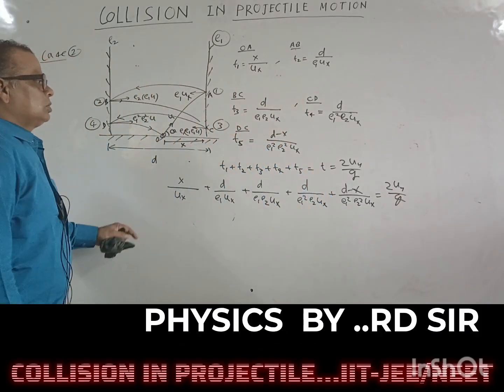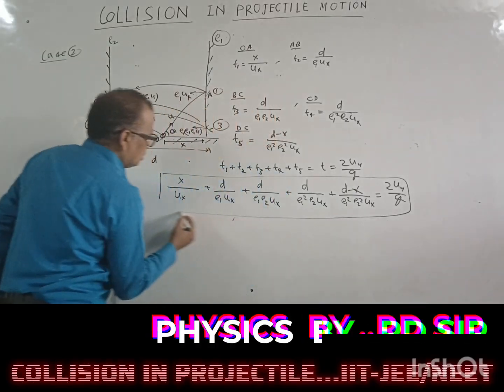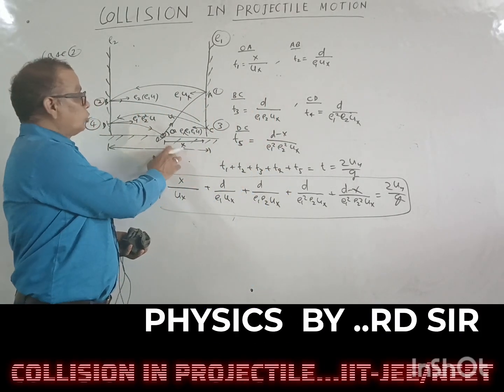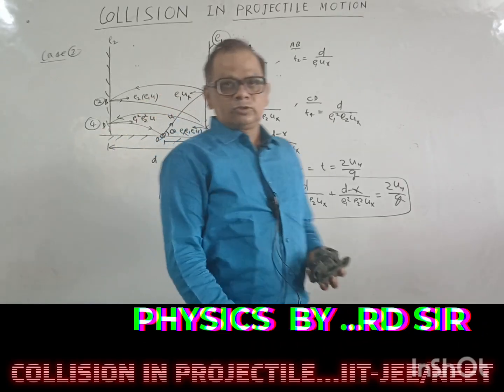We can write the time equation in this way. Now we can put the values and find x so that the particle returns to the same point.